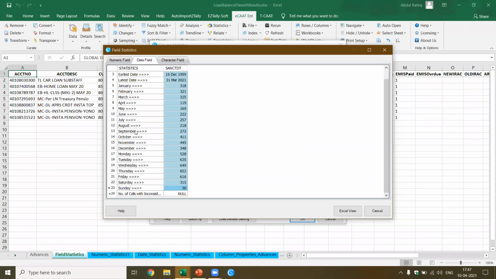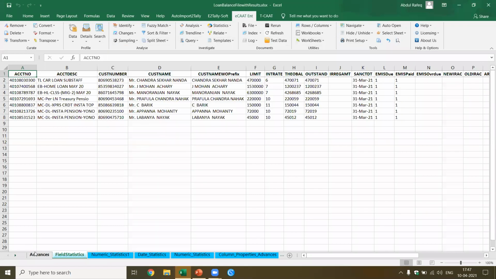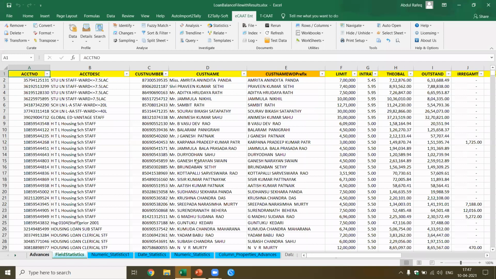So this is how you can get an insight about each of these. Now you also see March, for example. There doesn't seem to be anything abnormal. There are 325 loan accounts here. So this is how you can draw inference from the data which is available. Now let's come back to our presentation.